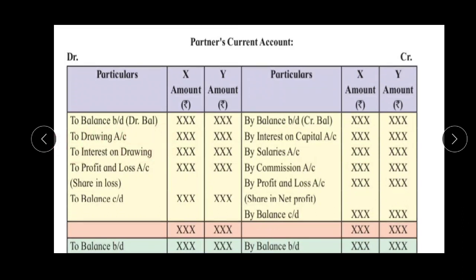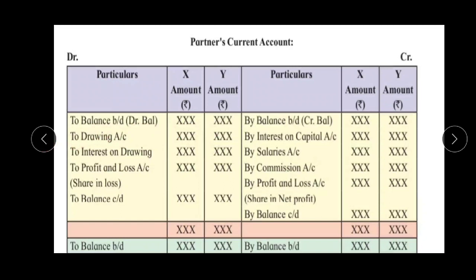that entry has to be done in the credit side of partners current account. Clear? Here interest on drawing, again you have withdrawn 20,000 for your personal use, and on that you have to pay interest to the business firm. So when you are paying interest to the business firm, again what happens, your capital will be decreased, and when your capital is decreased, that amount has to come in the debit side of partners current account. Clear?